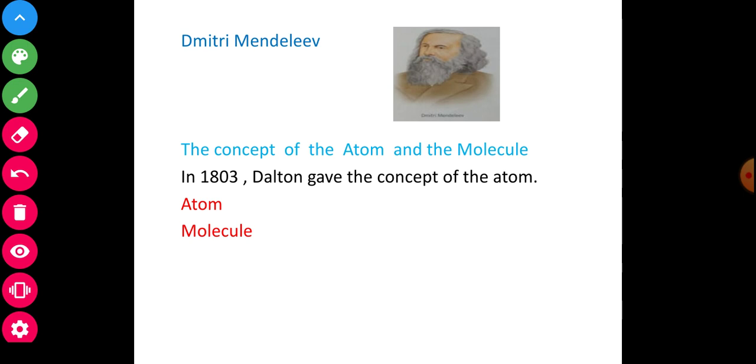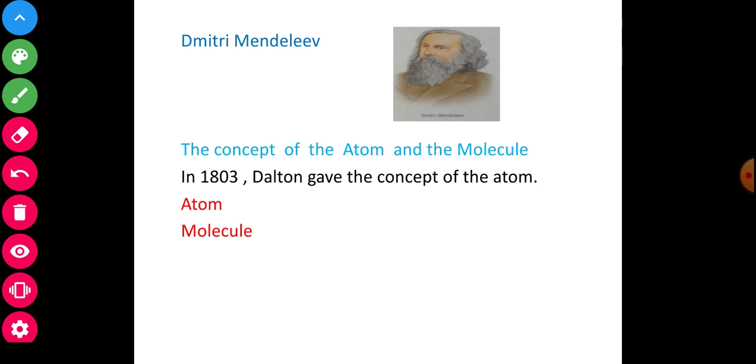Mendeleev presented a table called the periodic table of elements. According to the picture given here related to Mendeleev, this is the picture, and the concept of atoms and molecules has already been discussed.